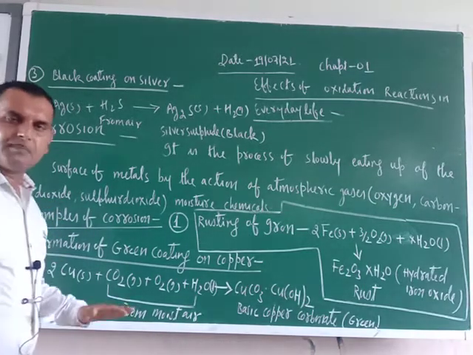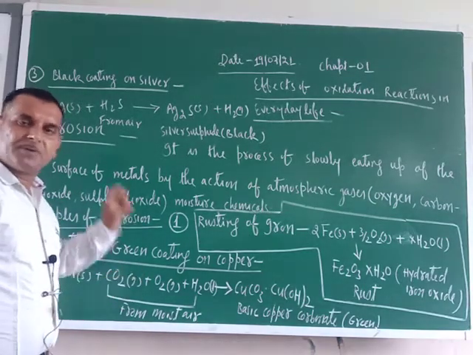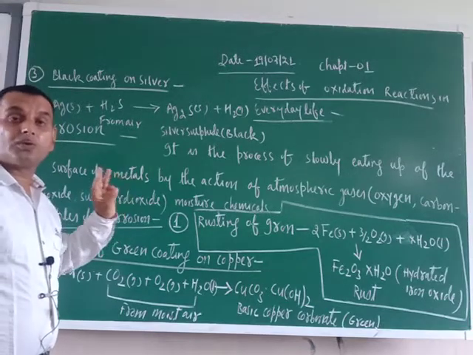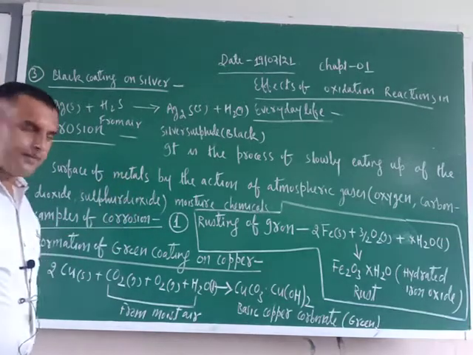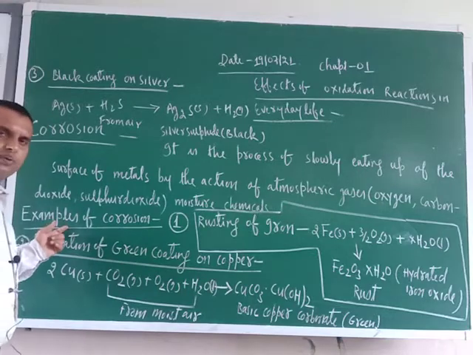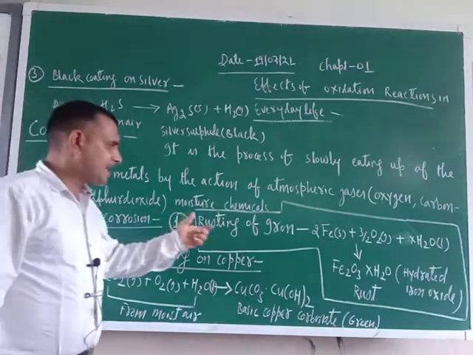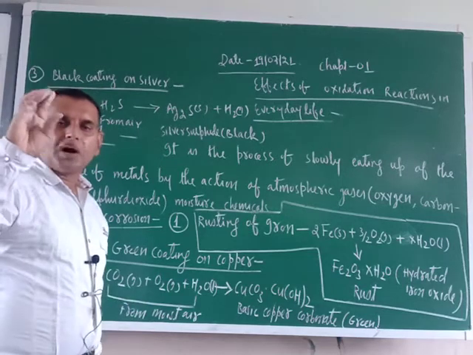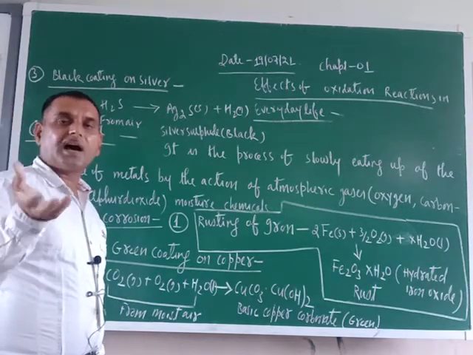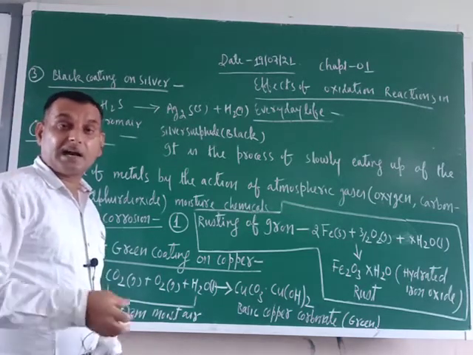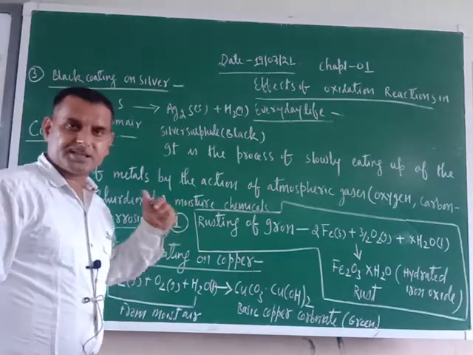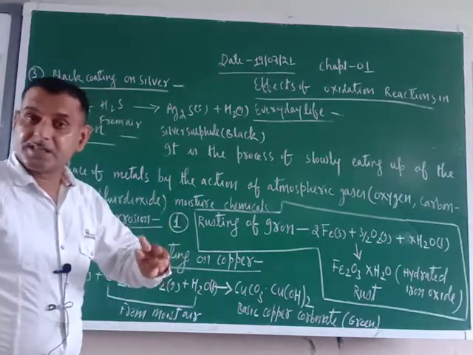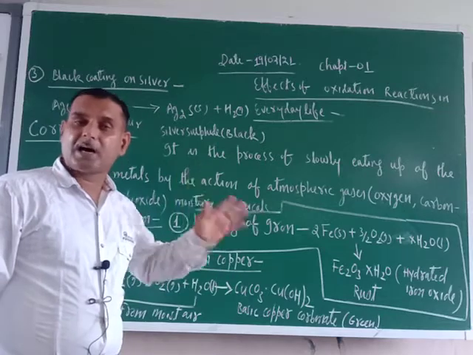Now what are the examples of corrosion? There are basically three examples of corrosion in our daily life. The first one, the foremost example, is rusting of iron. Everybody is aware of the rusting of iron. Brown color flakes deposited on iron articles or iron objects, that is only rust. Rust is a different substance from the iron.